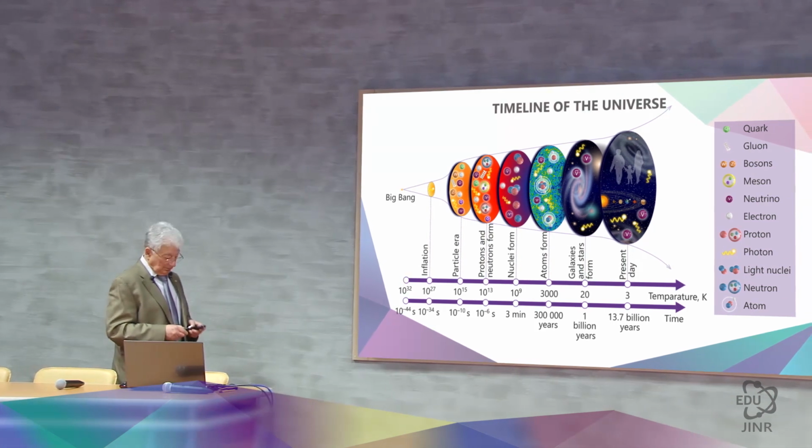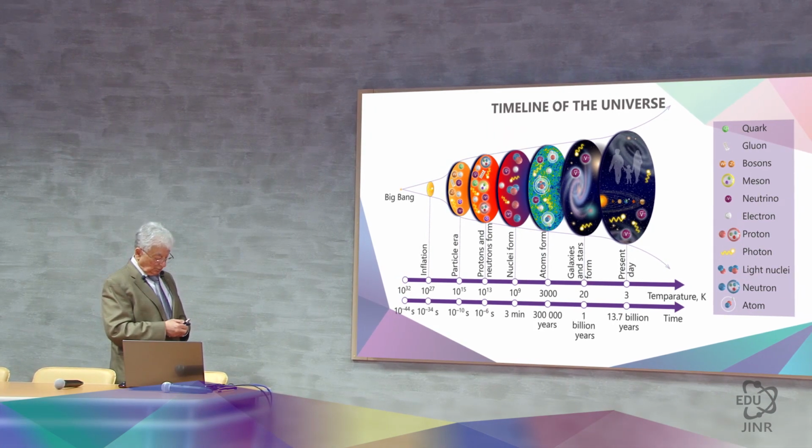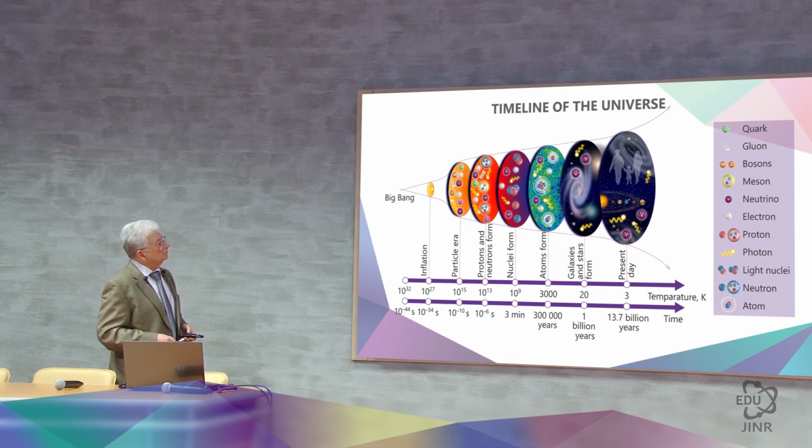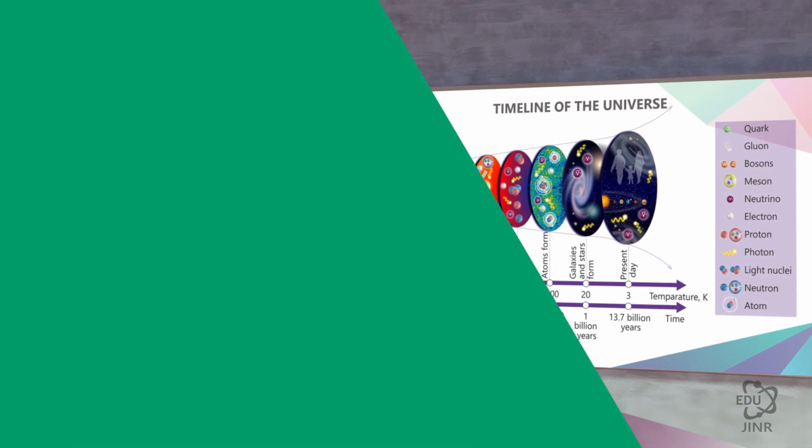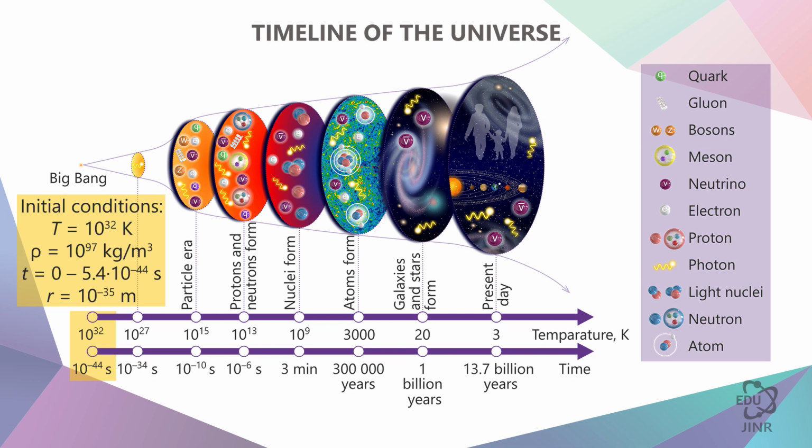And now we will stick in here all of these numbers that we have just obtained, and we will see that it was a small volume heated to 10 to the power of 32 Kelvin. The density was 10 to the power of 97 kilograms per cubic meter. This is 10 to the power of minus 43 seconds. And the radius of the universe was 10 to the power of minus 35 meters. These were the initial conditions. But how were they formed, these initial conditions?